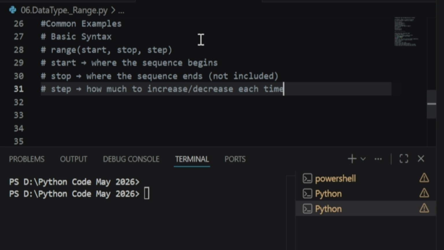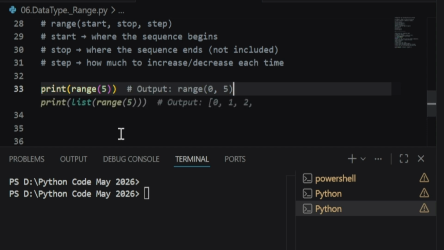Some basic syntax we will see. Range takes 3 parameters: start, stop, and step. Start is where the sequence begins, stop is where the sequence ends, and step is how much to increase or decrease each time.